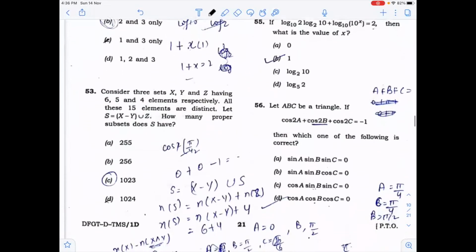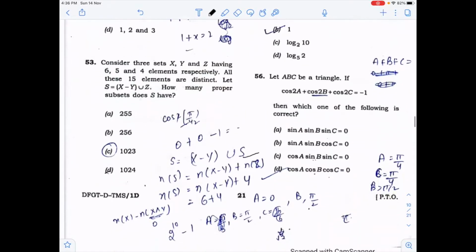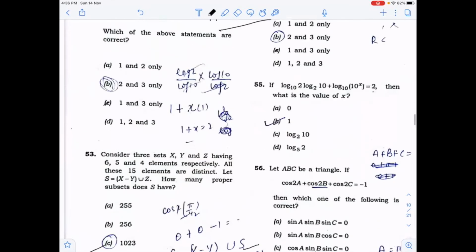Now here, consider the three sets X, Y, Z having 6, 5 and 4 elements. You know that union will change into intersection when you apply the number of elements. So here you will get the number of elements as 10. So the total number of subsets will be 2 to the power 10, which is the power set. But in case of proper subsets, the equal set will not count. So 2 to the power 10 minus 1, that will be 1023.